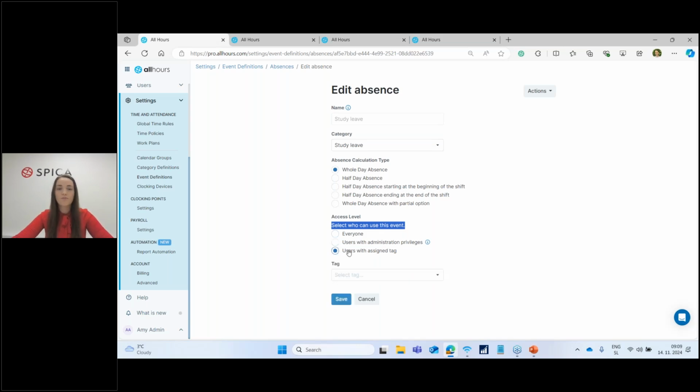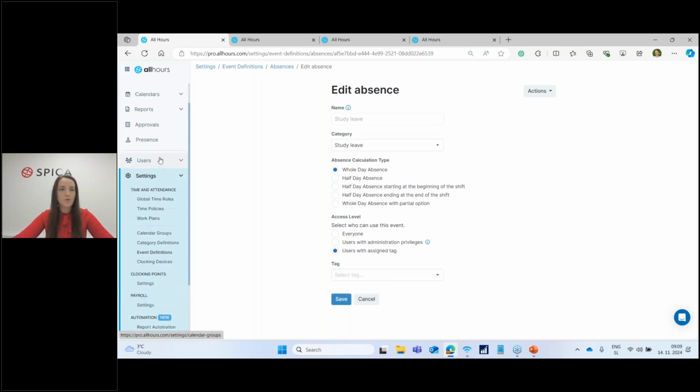The other option is to allow only the users with the assigned tag to access this absence. Now, this, for example, will be used in our case because we want our employee, Emily, to still be able to add this absence, as well as our admin to be able to add this absence. Of course, we have to create the tag first so we can select it from this list.